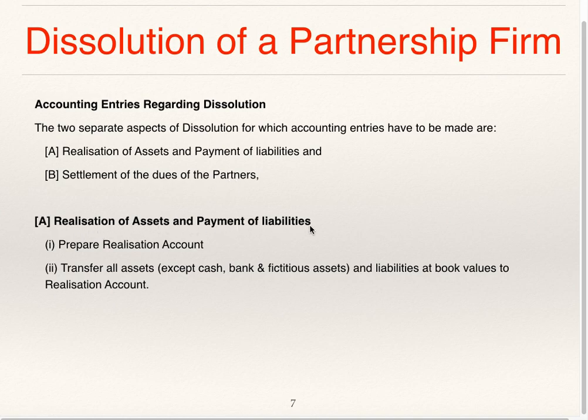Realization of assets and payment of liabilities. Prepare realization account. Transfer all assets except cash, bank, and fictitious assets and liabilities at the book value to realization account. Fictitious asset: profit and loss account debit balance is known as fictitious asset. It is shown on the asset side of the balance sheet.